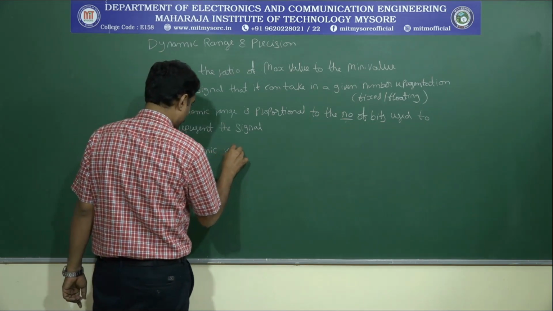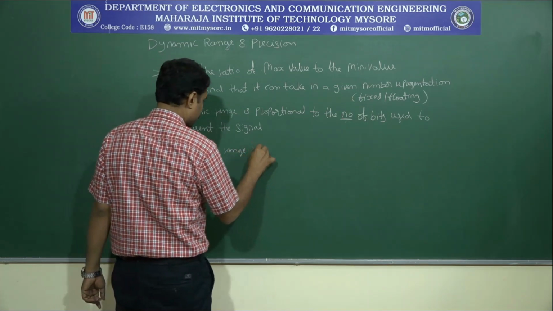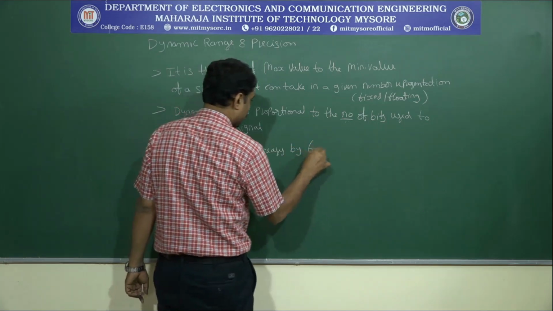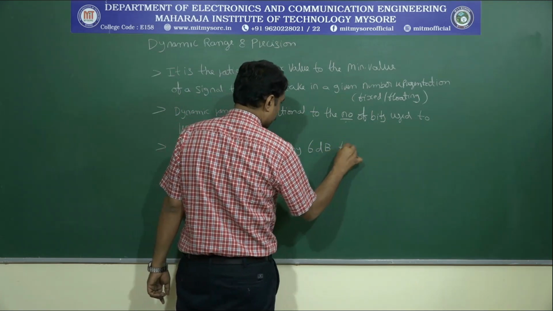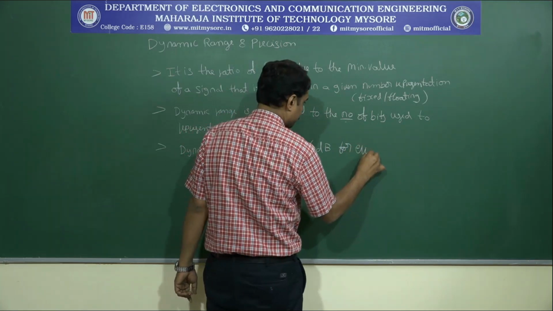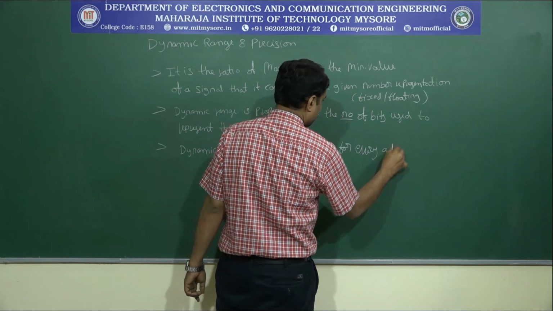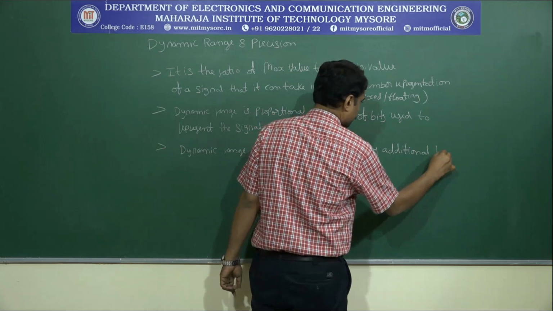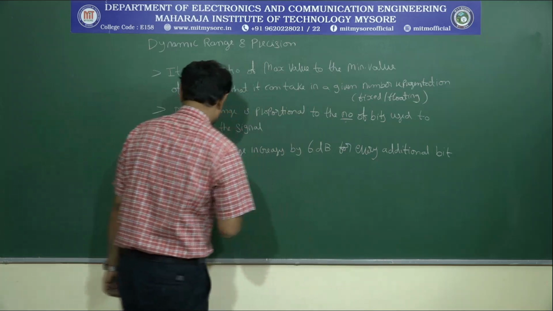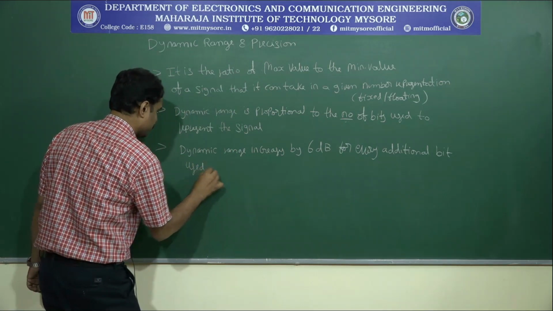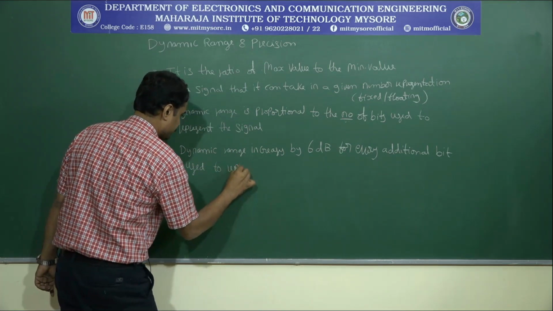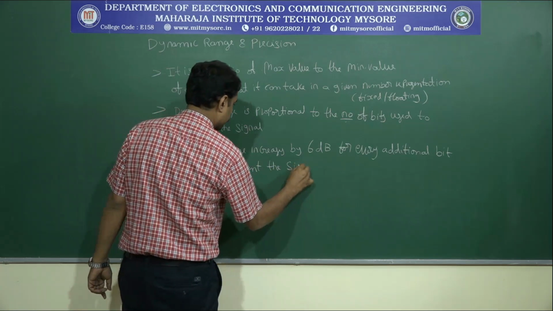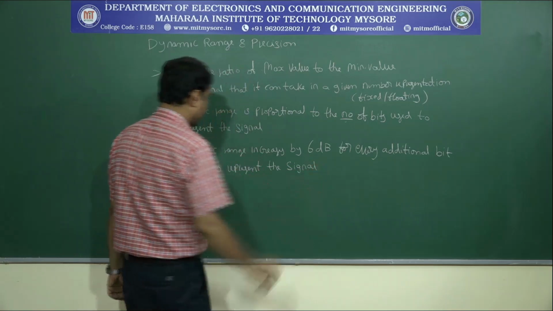Dynamic range increases by 6 dB for every additional bit used to represent the signal.